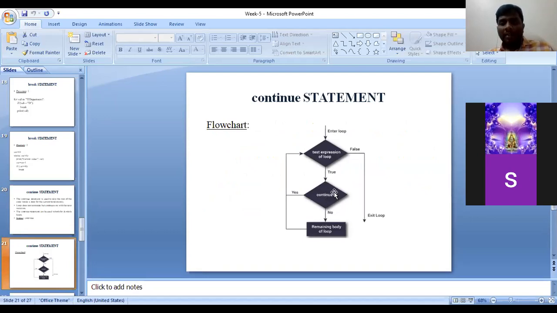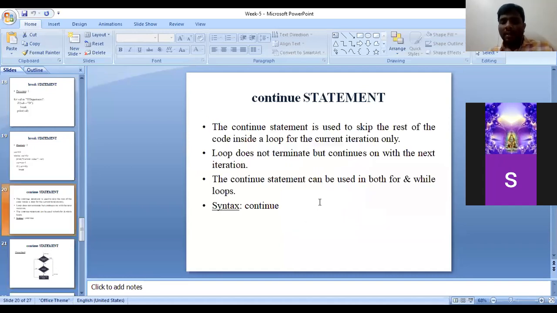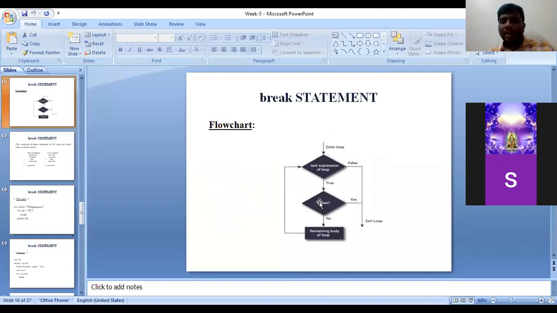And the second difference is that immediately after a break statement, it exits out of the loop. Whereas here it does not get executed, it does not exit out of the loop. Here what it does is leave only that one situation, that one iteration, and then it checks the remaining conditions also. See the difference between the break statement syntax.